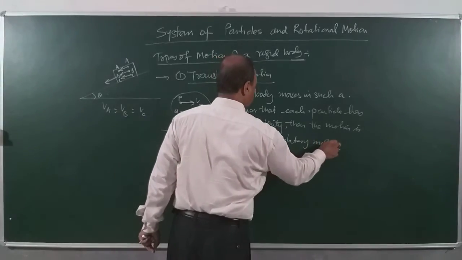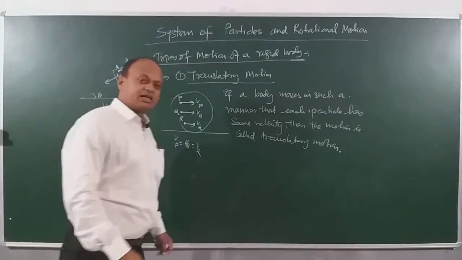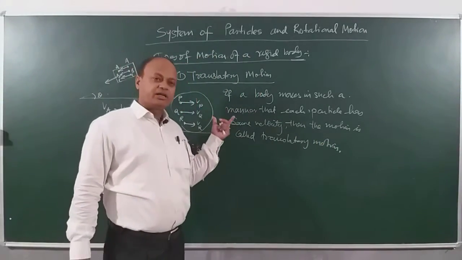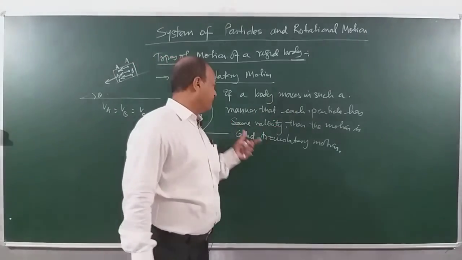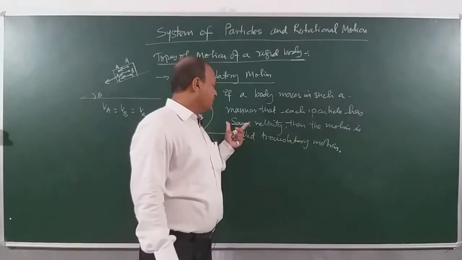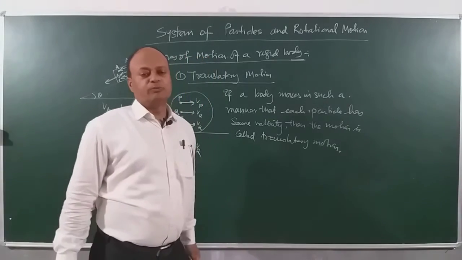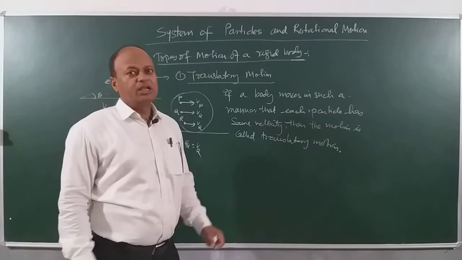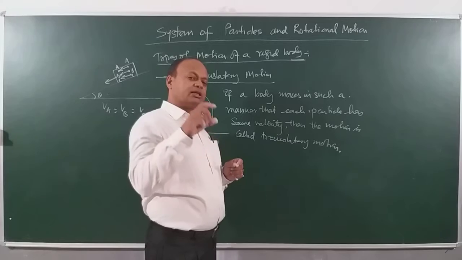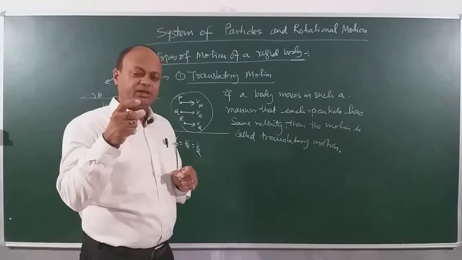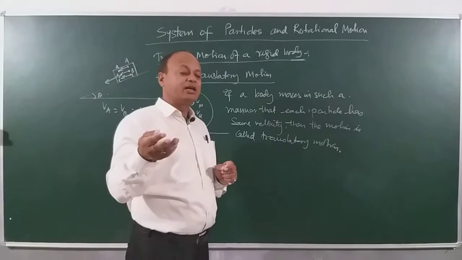Translatory motion. So actually, for the sake of convenience, I defined it here. You can take down the definition. If a body moves in such a manner that each particle has the same velocity, then the motion is translatory motion. You can understand it like this also. The distance between any 2 particles will always be the same, and particles will move parallel to each other.